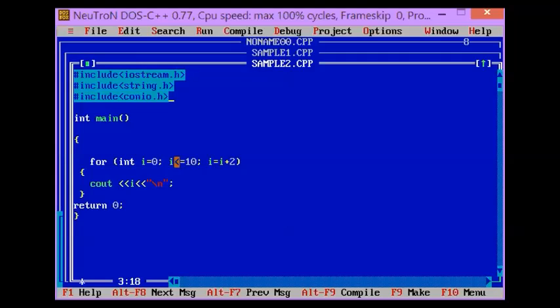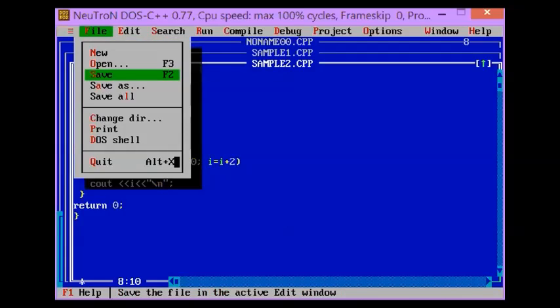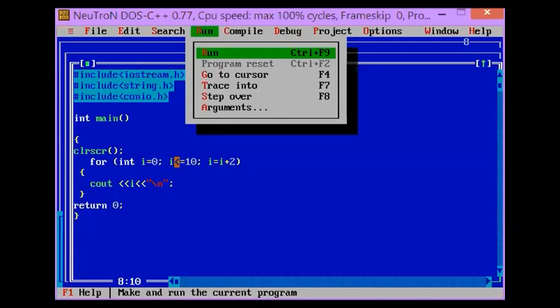When you use conio.h, we will be using clrscr. This is a code which is used to clear the screen. Let's see if this program will work.